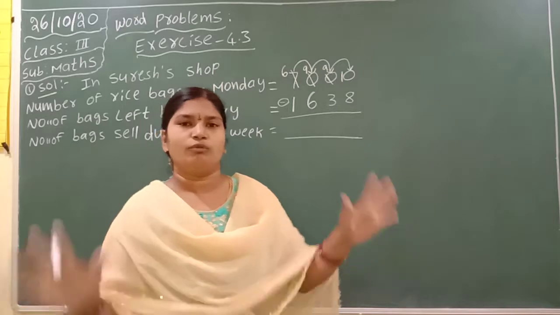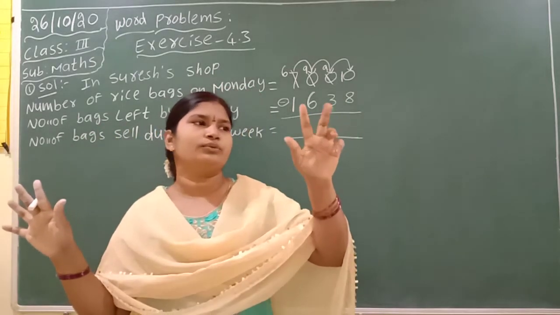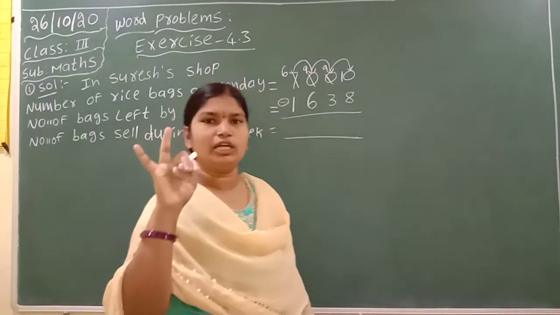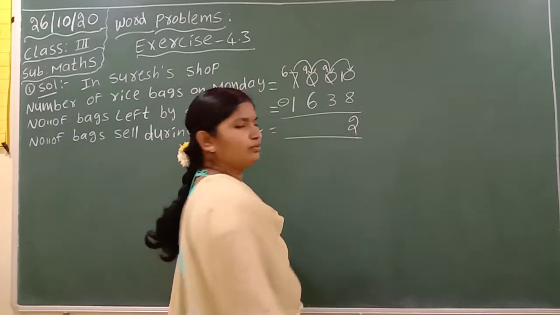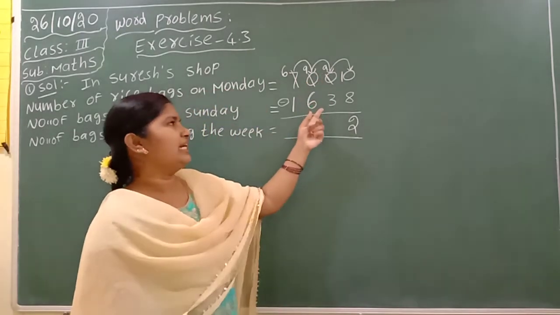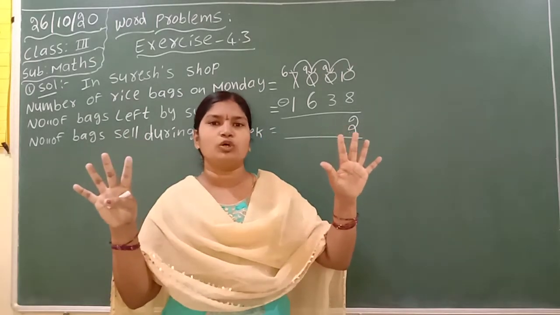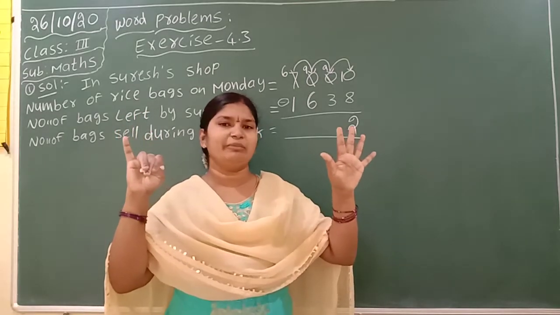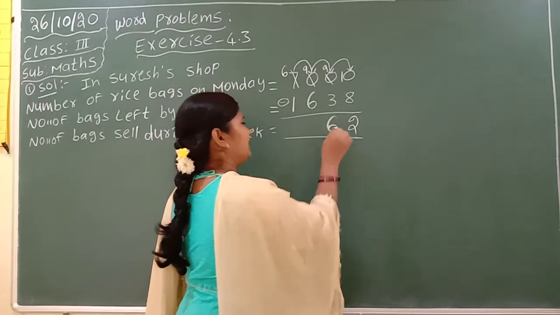How much? Open your 10 fingers. Close 8 fingers. 1, 2, 3, 4, 5, 6, 7, 8. Total, how many fingers are left? 2. So our answer is 2. Ones place is over, go for the tens place. 9 minus 3. Open 9 fingers and close 3 fingers. 1, 2, 3. How many are remaining, children? Count once. 6. So the answer is 6.